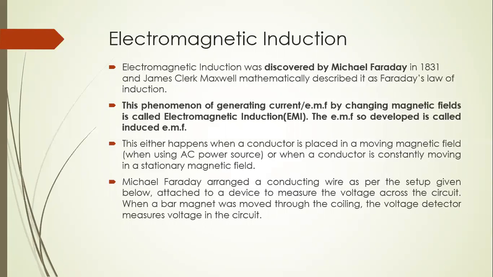This happens either when a current carrying conductor is placed in a moving magnetic field, or when a conductor is constantly moving in a stationary magnetic field. Michael Faraday arranged a conducting wire as per the setup given in the diagram, and attached a device to measure the voltage produced by changing the magnetic field. When a bar magnet was moved through the coil, the voltage detector measured the current produced in the circuit.